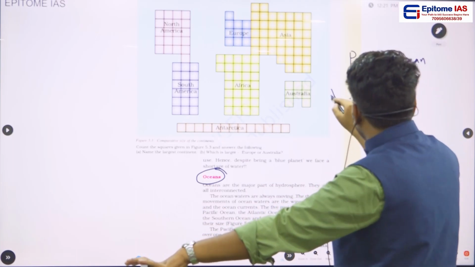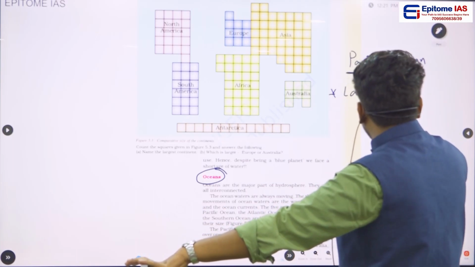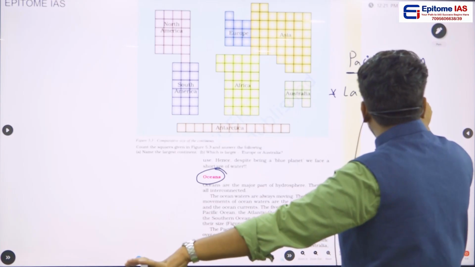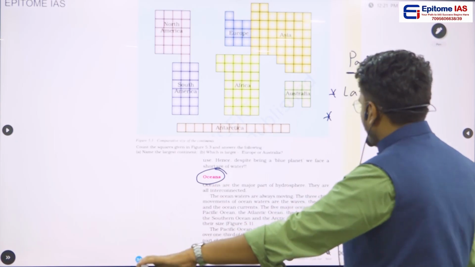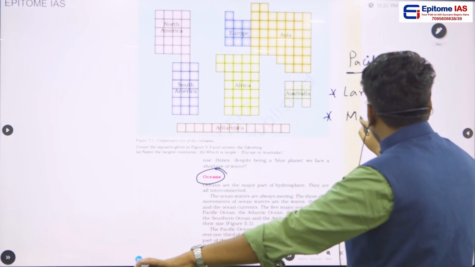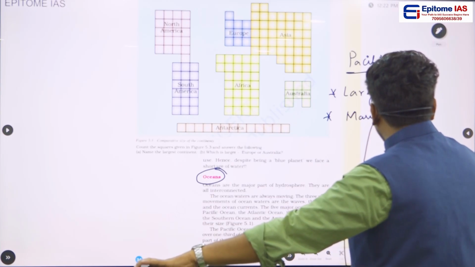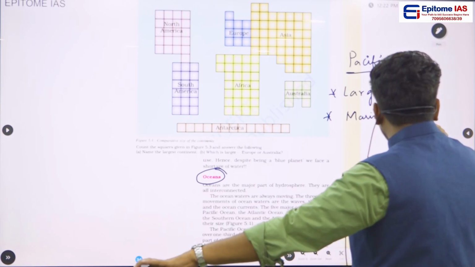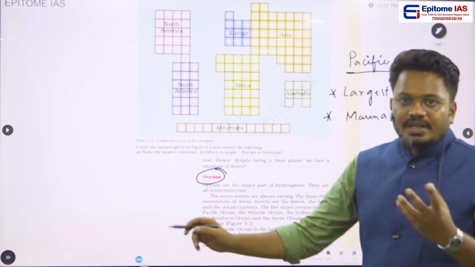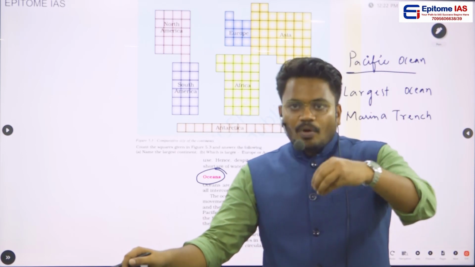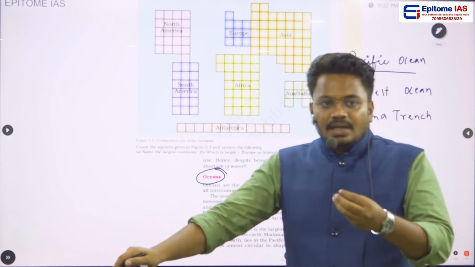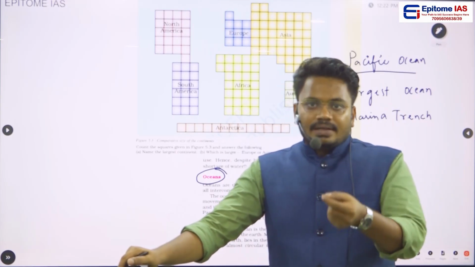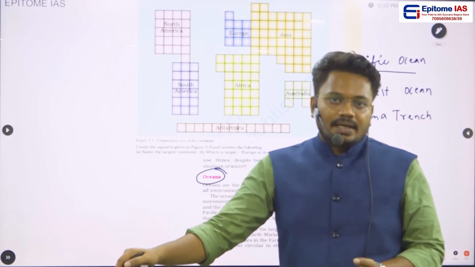This Pacific Ocean is the largest ocean among all the 5 oceans. And if you see here, Mariana Trench is found in this Pacific Ocean. What is meant by Mariana Trench? Mariana Trench is a point which is present in this Pacific Ocean, and it is the deepest point that is found on the entire Earth surface.